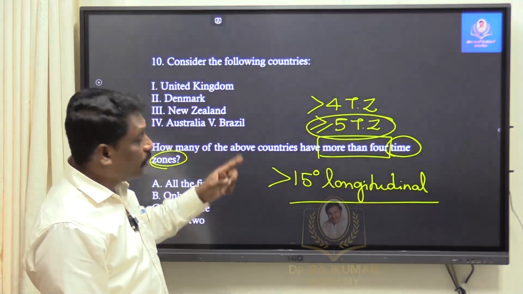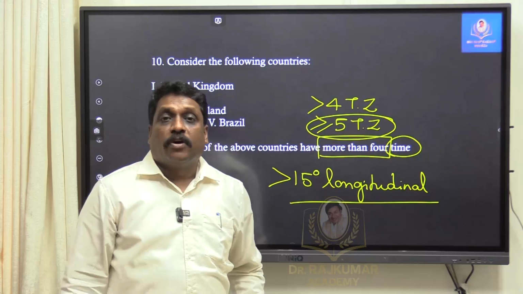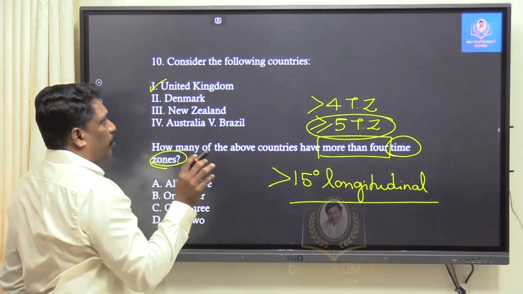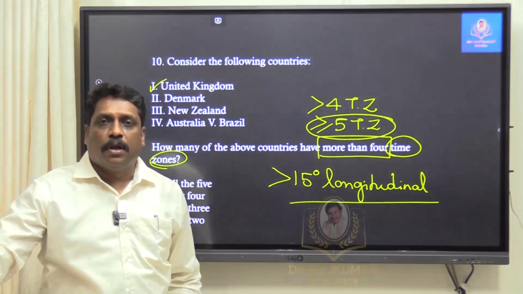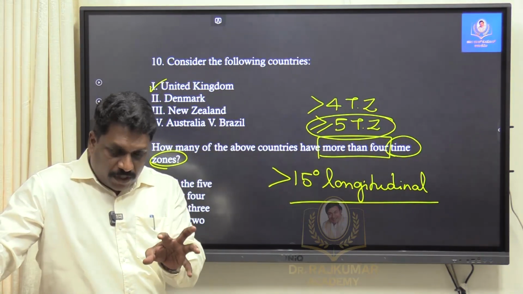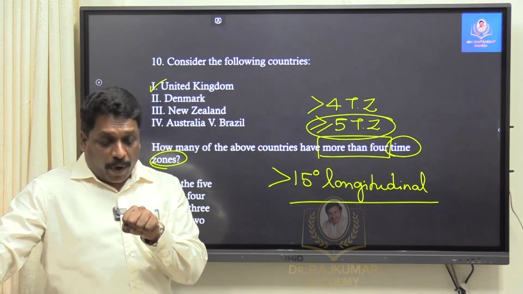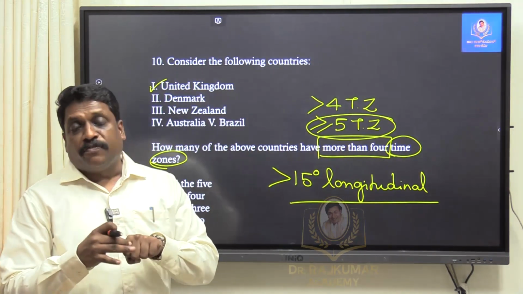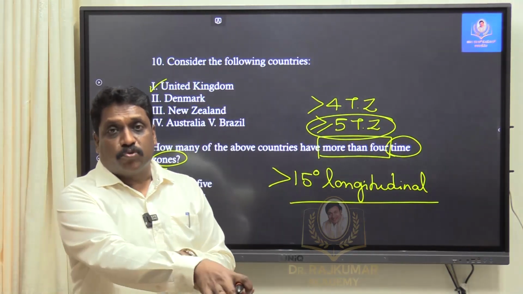Now here, this is one question where I should go for elimination technique. United Kingdom, yes it is. Now you may wonder, what is this? United Kingdom is a very small island. United Kingdom is somewhere located within one single time zone, but still, why United Kingdom is having so many time zones? Because the territory of United Kingdom is spreading in different time zones.